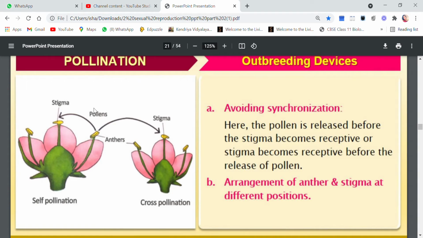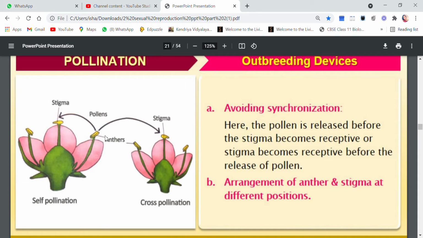Children, always remember that the benefit of autogamy is only because the stigma and anther are present in the same flower, and the pollen can easily move from the anther to the stigma of the same flower. But the first outbreeding device is that synchronization should be avoided.